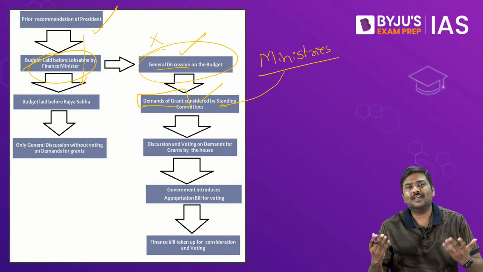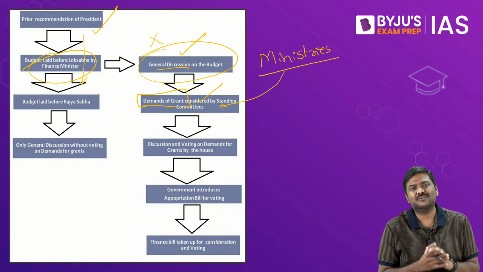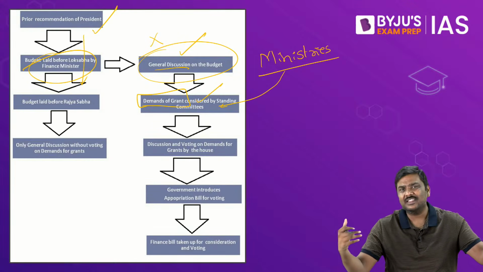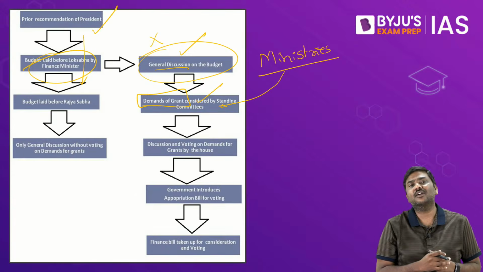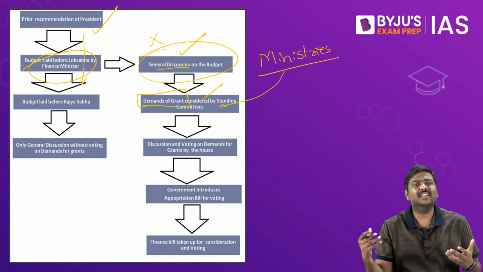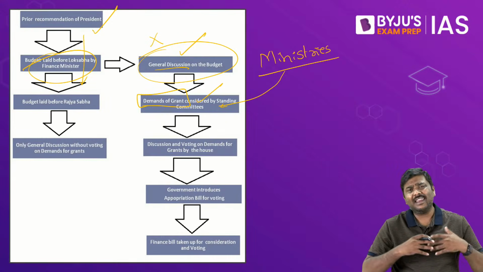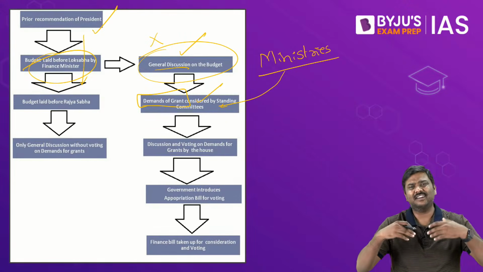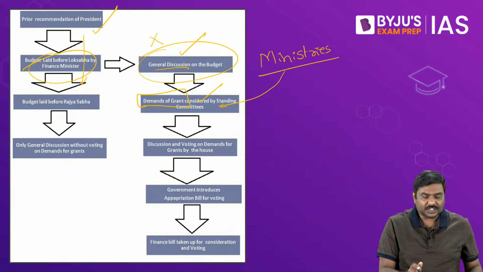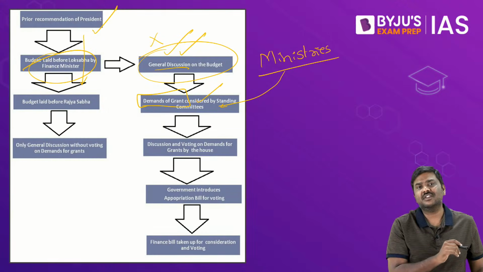And as usual, the members of opposition parties will keep on saying that this budget doesn't have anything for, let's say, recovery of the economy. It doesn't provide anything to address the issue of black money in India. It doesn't have any reforms to address poverty, etc. So that is the scope of general discussion in the budget.